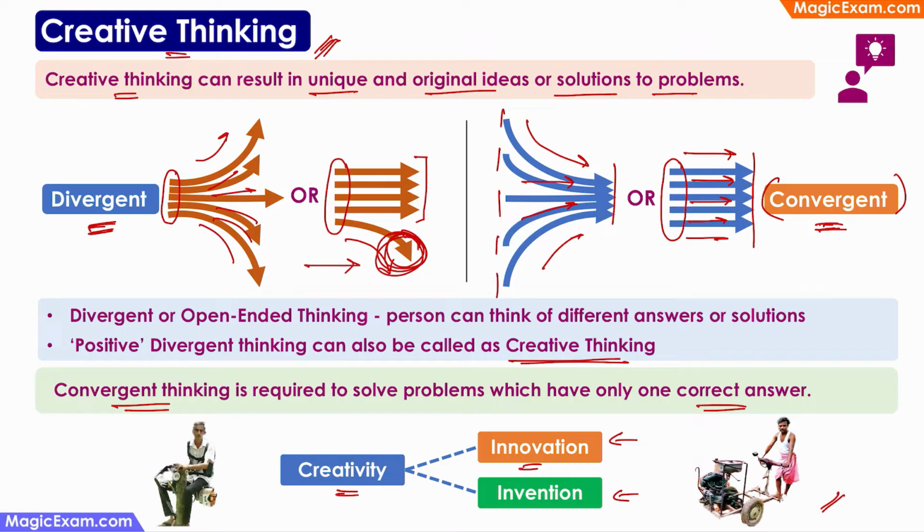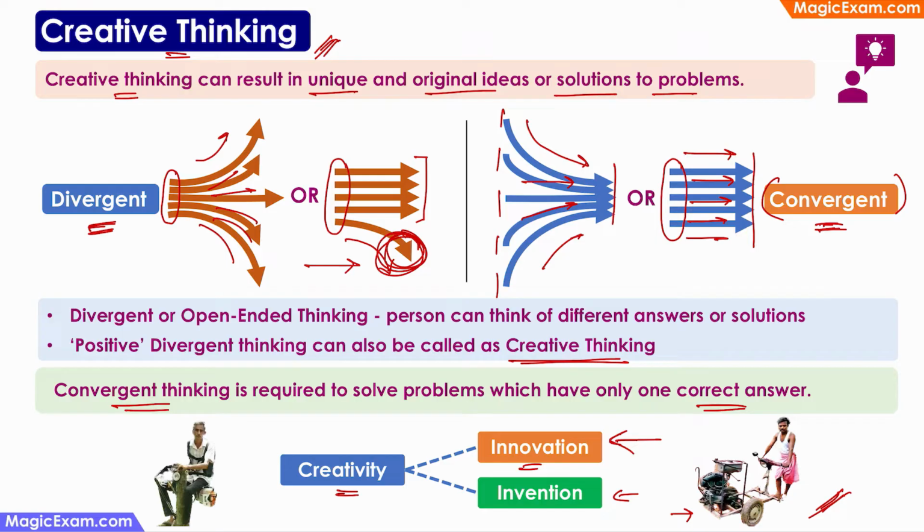They have used motorcycle engines, car engines, and water pump engines to create tractors. So this farmer used an old scooter engine to create a mini tractor or a tiller. So what he has done is innovation. That is, he has used existing ideas and solutions, but in a different, unique way.